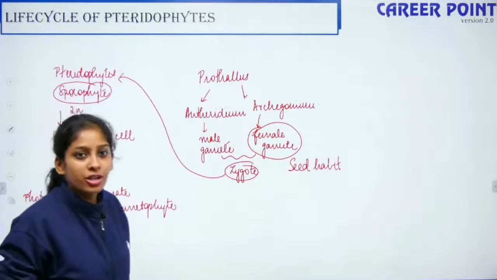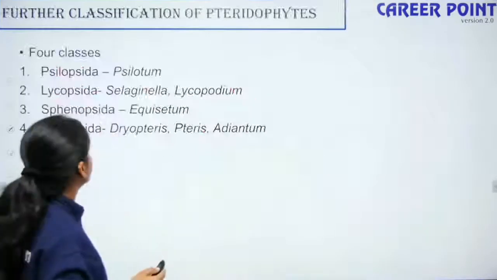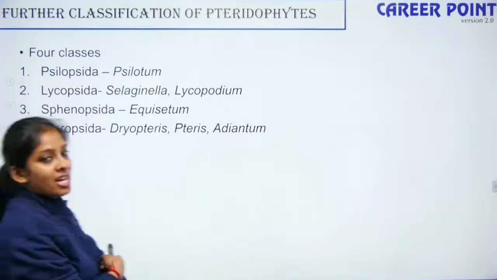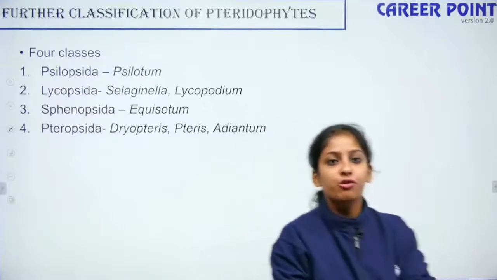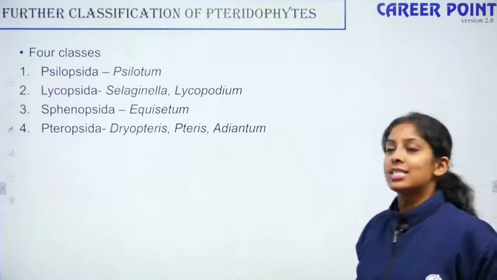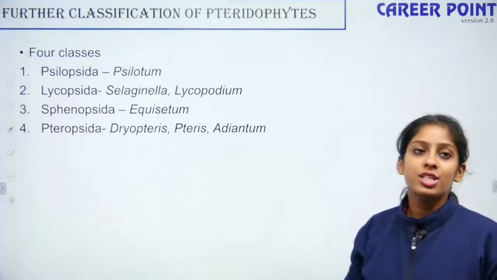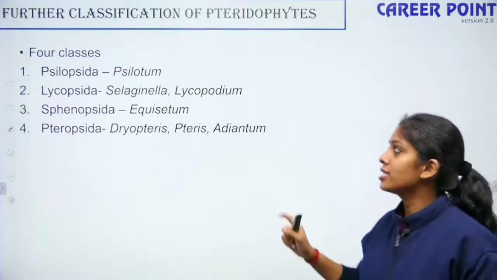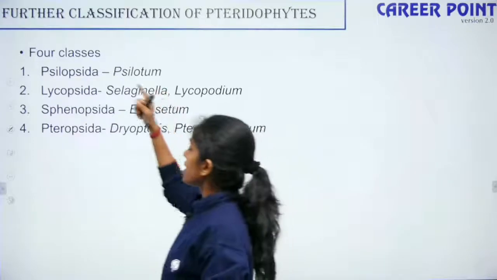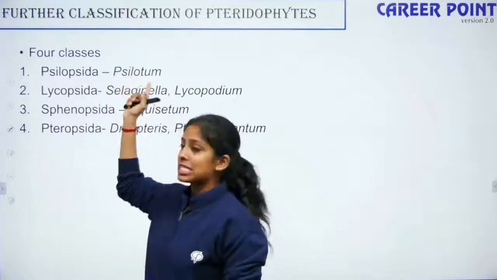Done. This is about your pteridophytes. Alright. So there are 4 classes of your pteridophytes. What are the 4 classes? So first is Coelopsida, the next one is your Lycopsida, the third one is your Cenopsida and the fourth one is Pteropsida. So Coelopsida, the example is very easy, Coelotum.